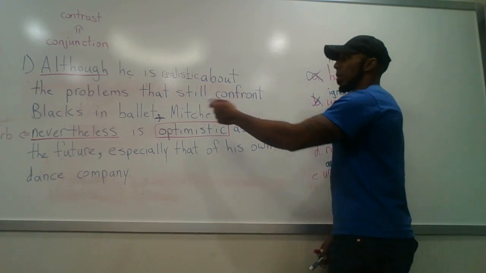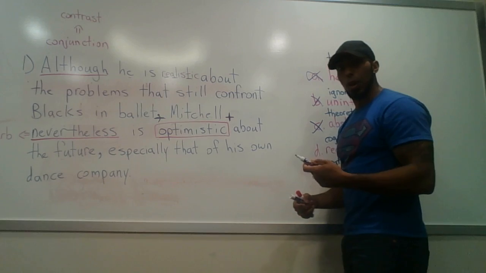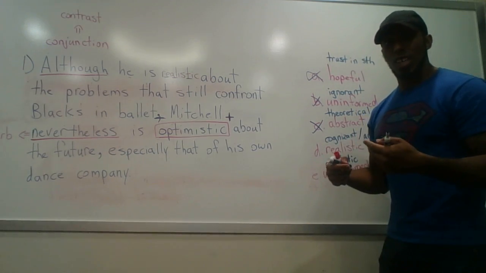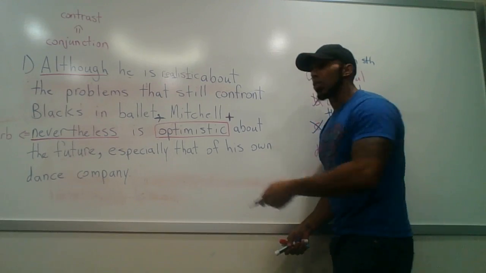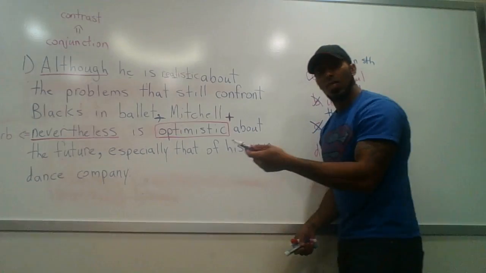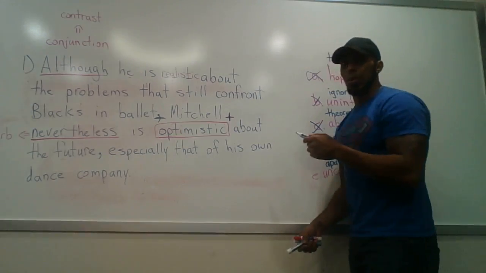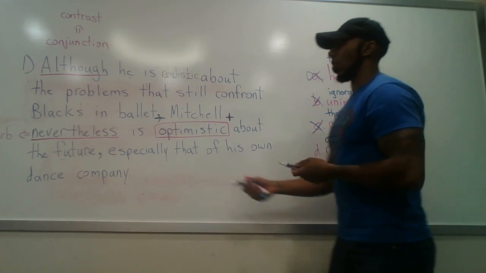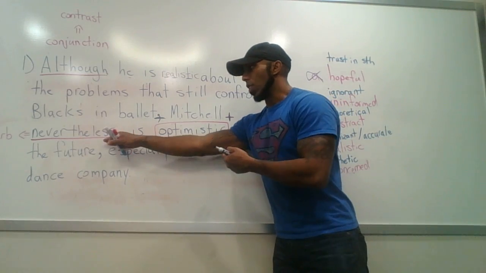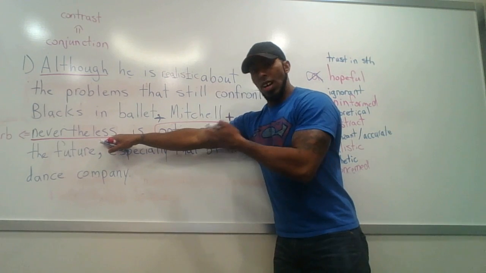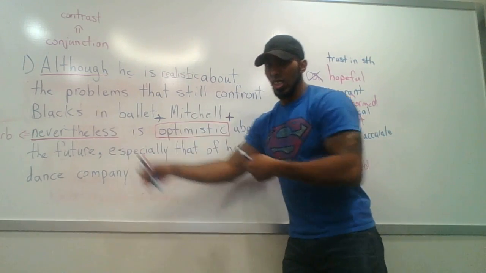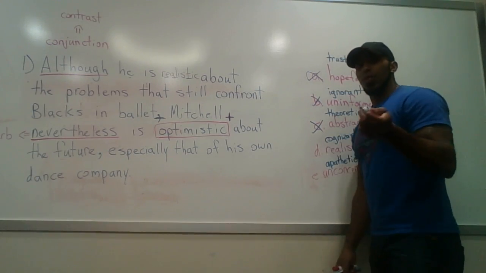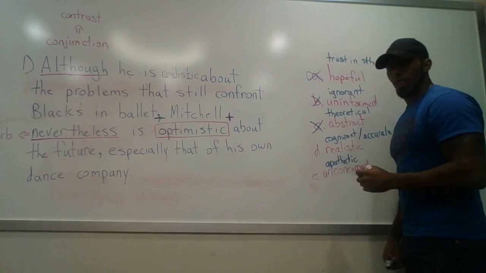So it makes sense for him to be realistic about the problems. He knows about the problems that black dancers face in ballet, but despite these problems, nevertheless, in the face of these problems, he is still optimistic, right? And that also lets us know the use of nevertheless in this passage, even though really you can write this without using nevertheless.